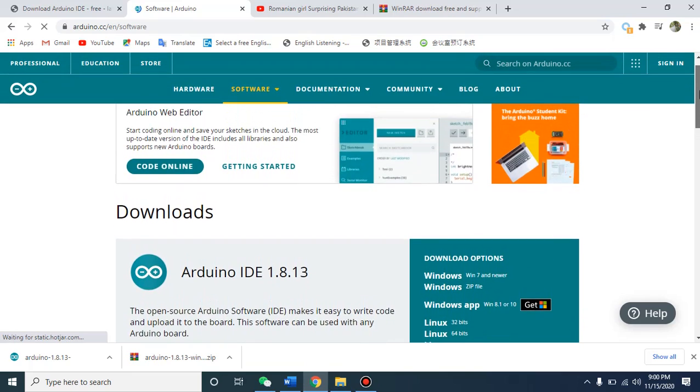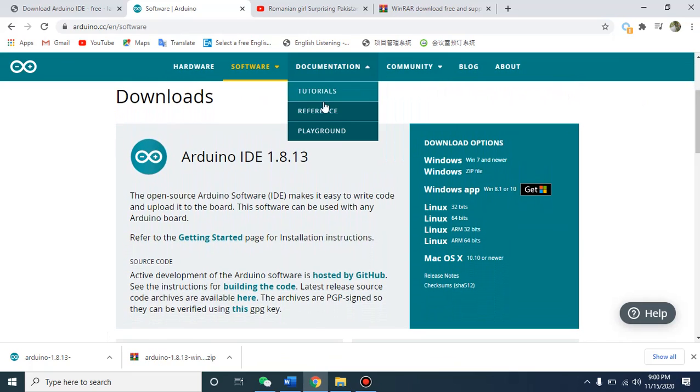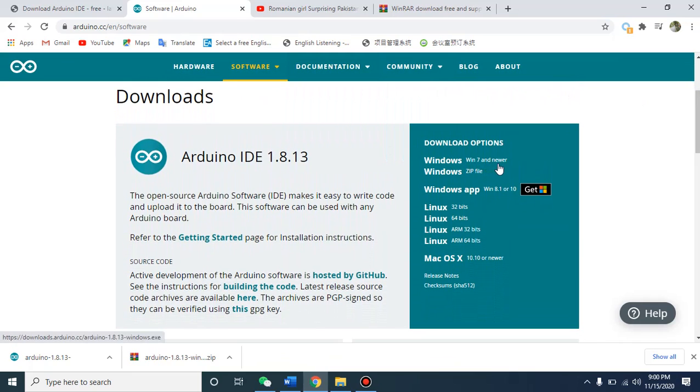After opening this link, you can see here Windows 7 and newer. It means it can work for Windows 7, Windows 8 and Windows 10. All other Windows it can work. So click here Windows 7 and newer. Because I have Windows 10, I need to click this option.